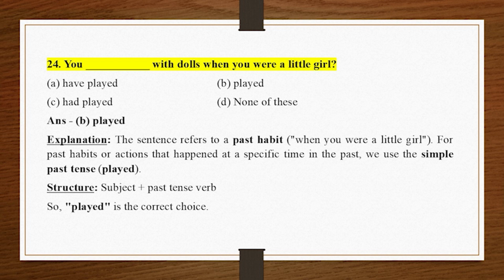For past habits or actions that happened at a specific time in the past, we use the simple past tense, played. Structure: subject plus past tense verb. So, played is the correct choice.